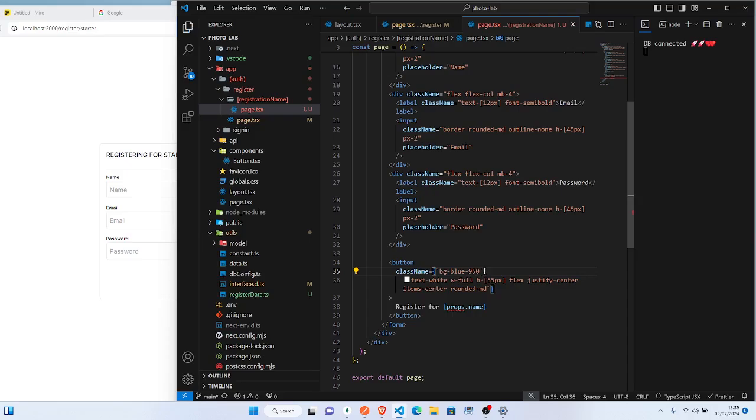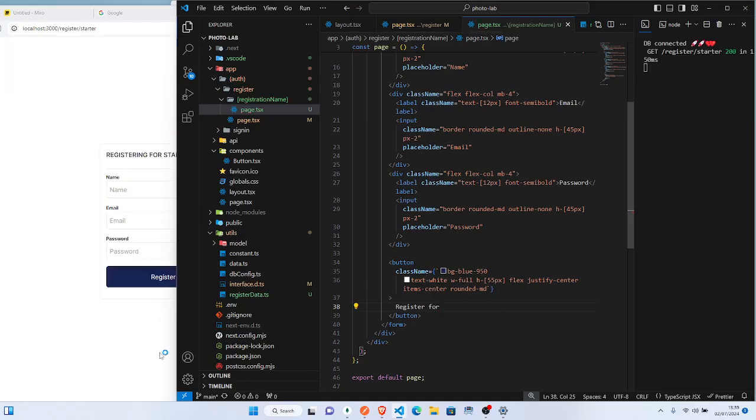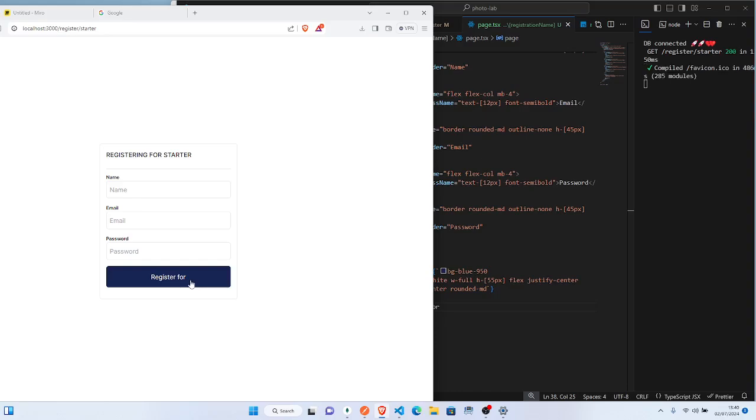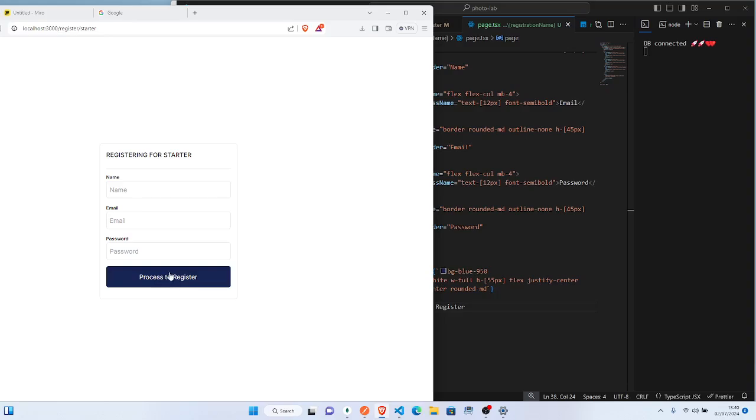Okay, if we paste this, boom, make I save here. So register for this starter, no need, so let me just say register or proceed to register, right? Because here na payment he go pay, right?